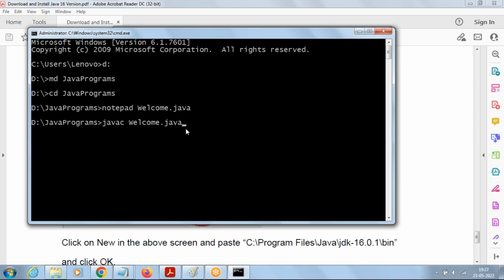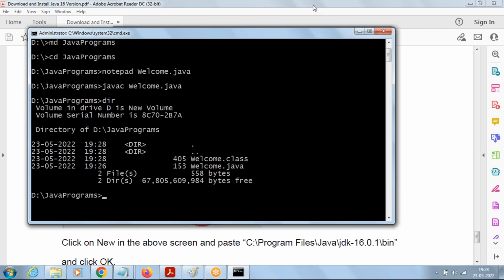Now, once we press the enter key, if there are no errors in your source code, it's going to show the prompt back to us. It shows the prompt back to us, which means there are no errors. Now if you say dir, meaning directory, to see the list of files in your folder, you can see a .class file got created, right? So it has created one file, welcome.class. That's the use of compilation.